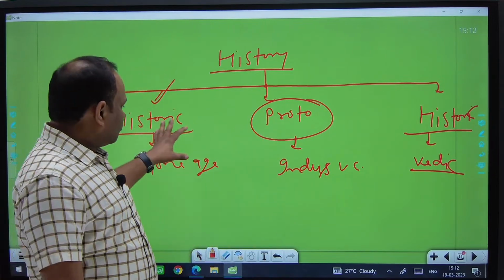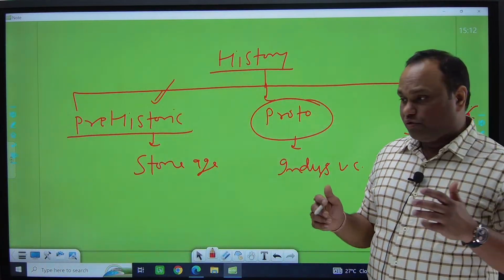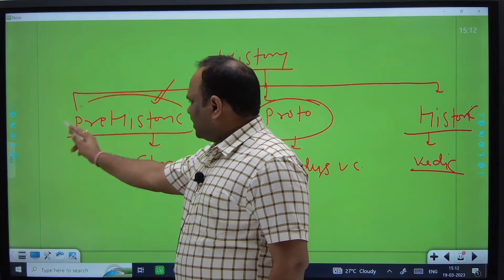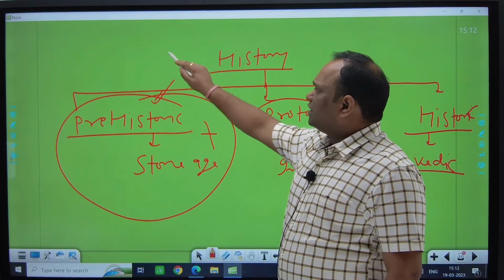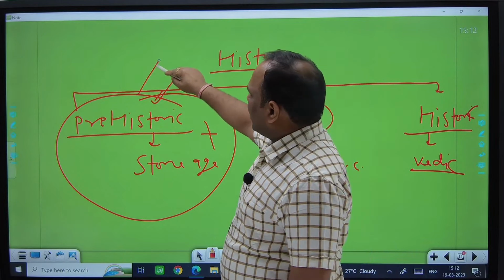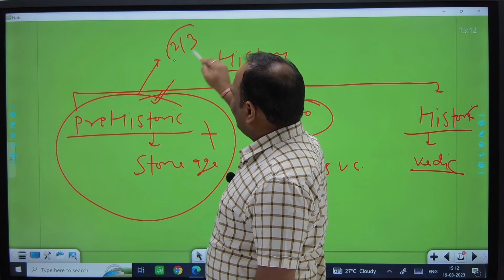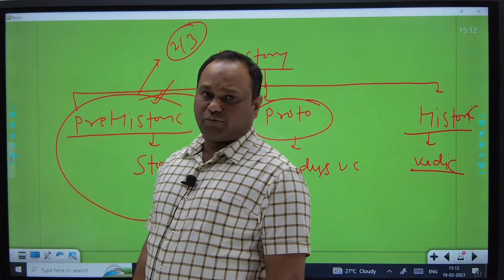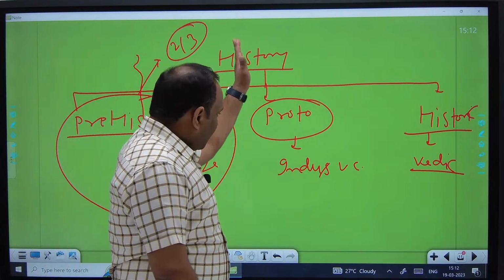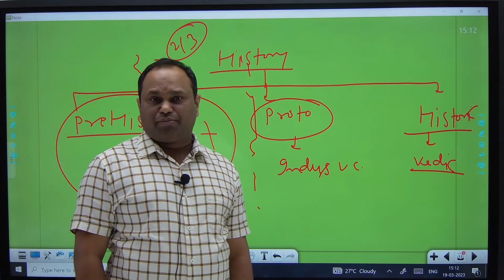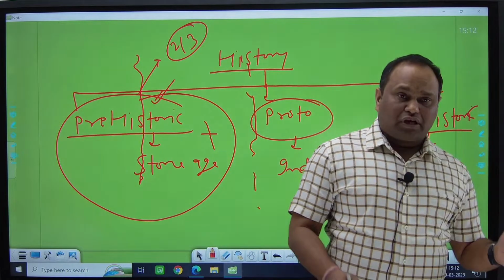If we see previous years' question papers, especially in UPSC, we couldn't find even a single question from this segment. So we are not going to waste our time, because only 2 or 3 questions may be asked from it. We will start from the proto-historic segment, the Indus Valley, and then especially the historic segment.